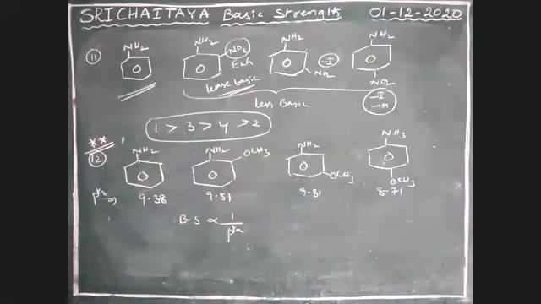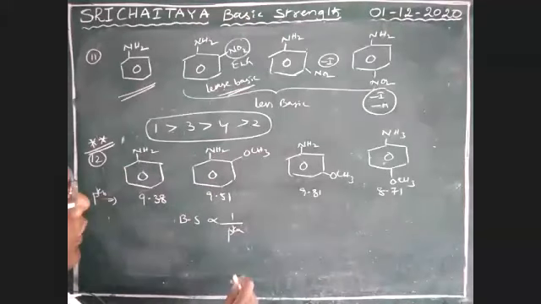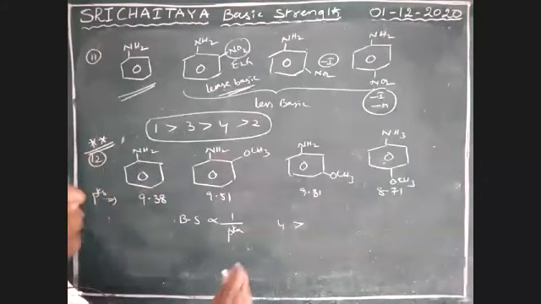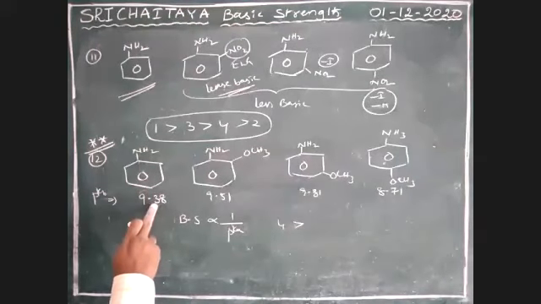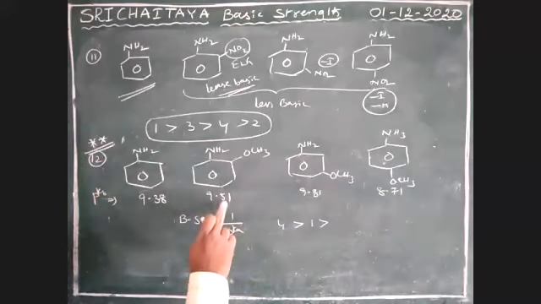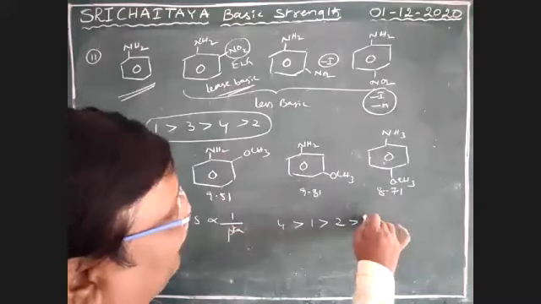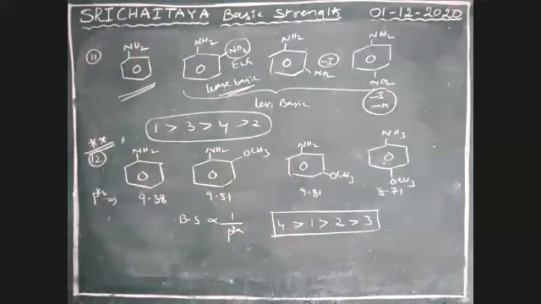So, what is the order? It is least, more. Therefore, 4 greater than, next, 1 greater than, next to least, 2 greater than 3. Our final answer is this much. This is very important: 4 greater than 1 greater than 2 greater than 3.